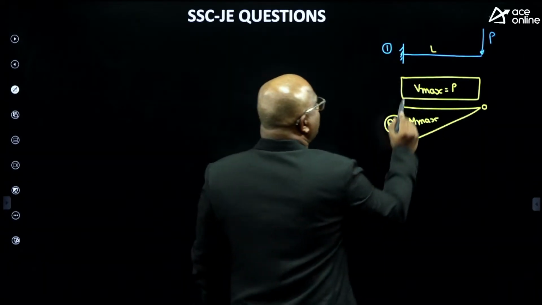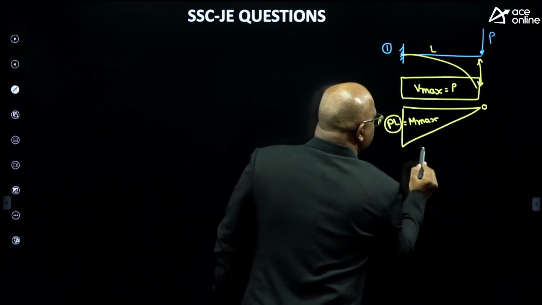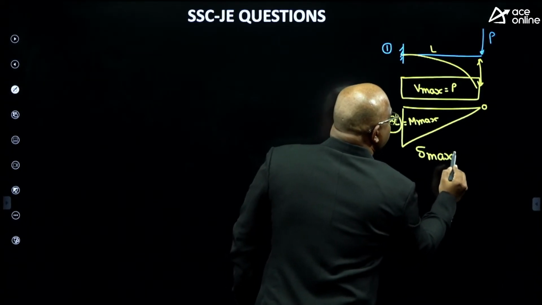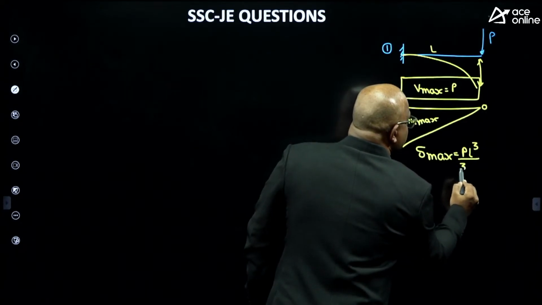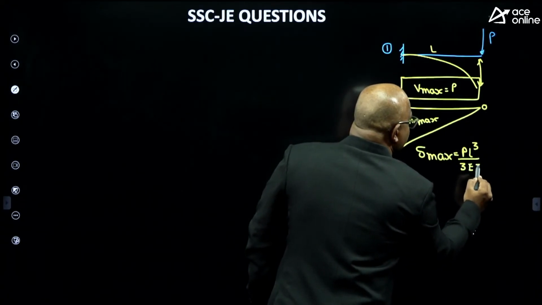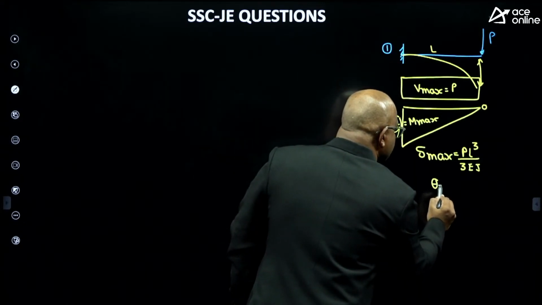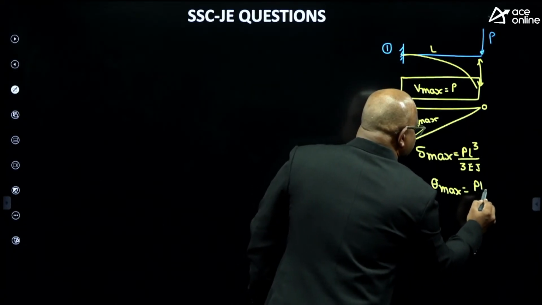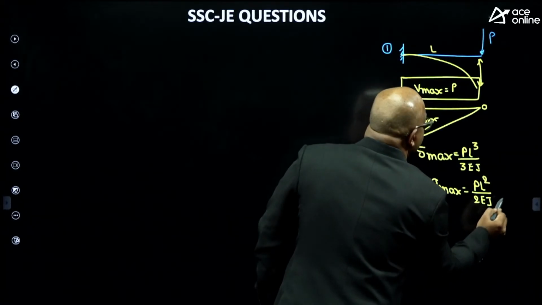Next, you need to remember two other formulas also, guys. That is maximum deflection. Delta max in this case equals PL cube by how much, guys? 3EI. This is the maximum deflection. And maximum slope, theta max equal to how much, guys? PL square by 2EI. You have to remember these two formulas.